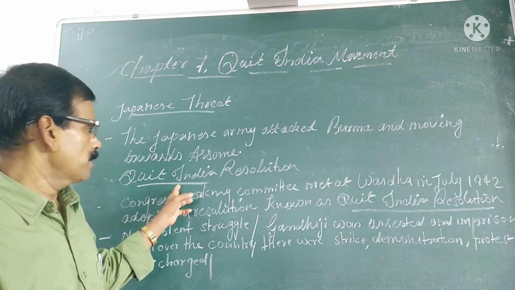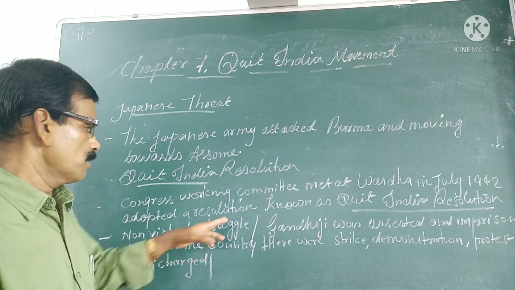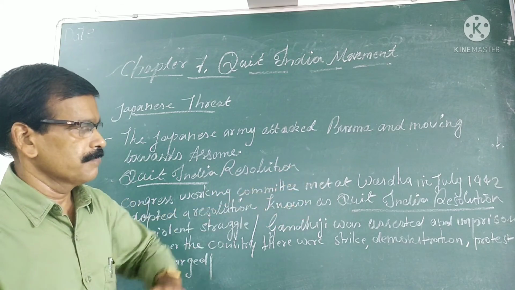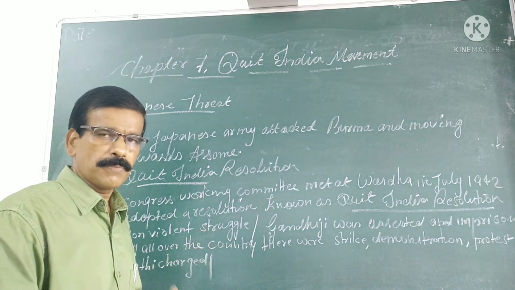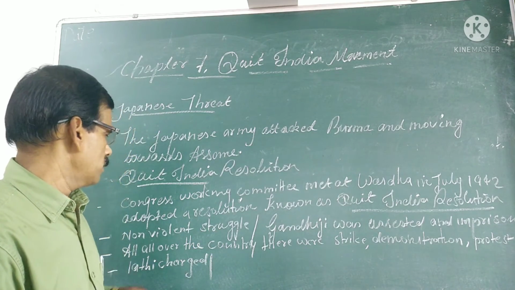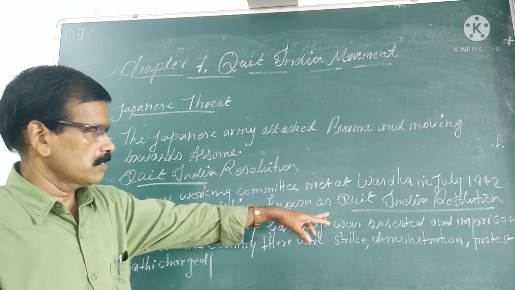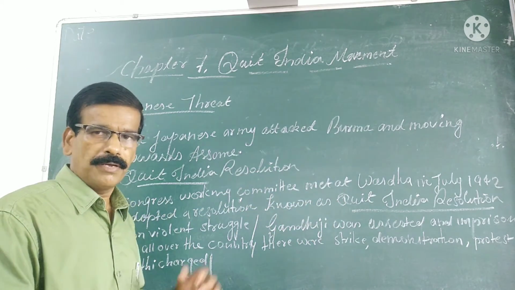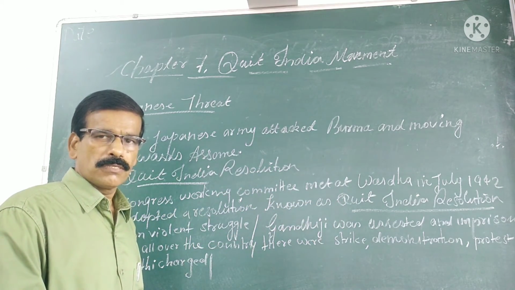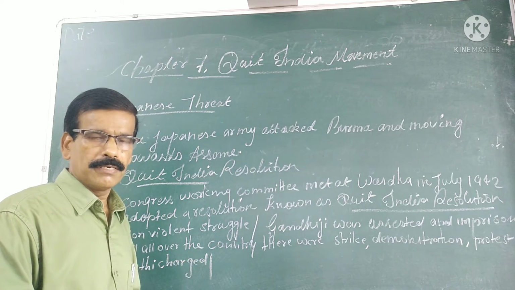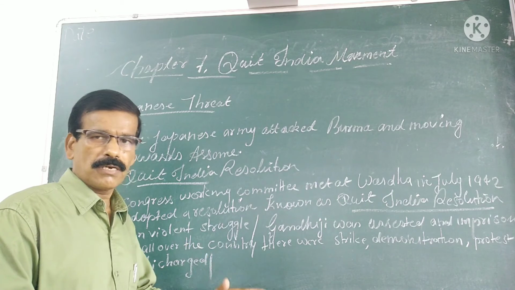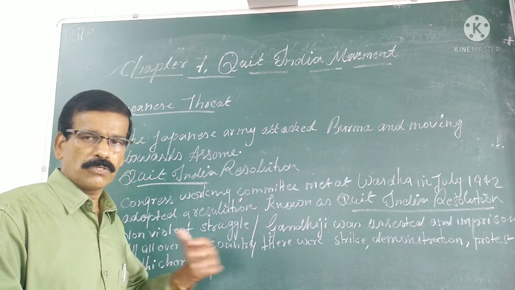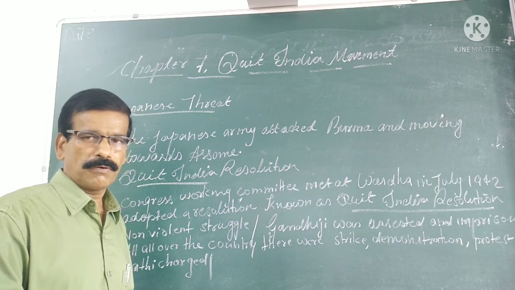The next topic is the Quit India resolution. The Congress Working Committee met at Wardha in July 1942. Wardha is a place in Maharashtra. There they passed a resolution known as the Quit India resolution. According to this resolution, Britain should leave India as early as possible. And Gandhi also gave a slogan, "Do or die."